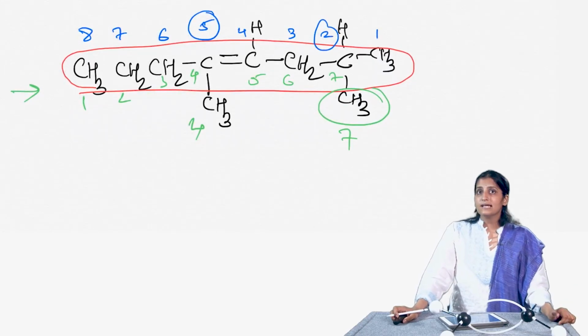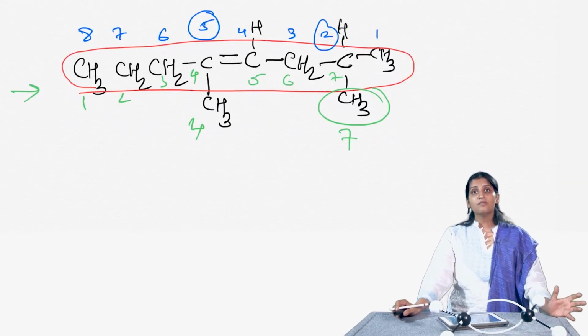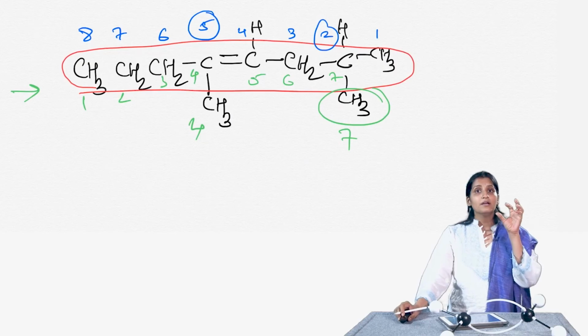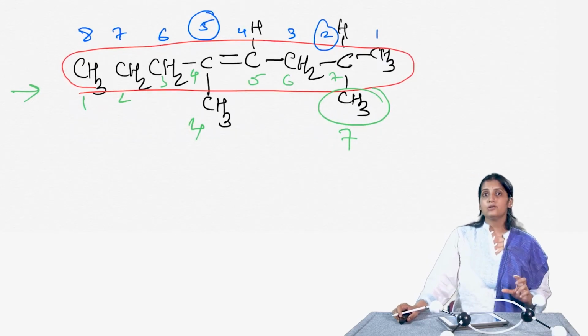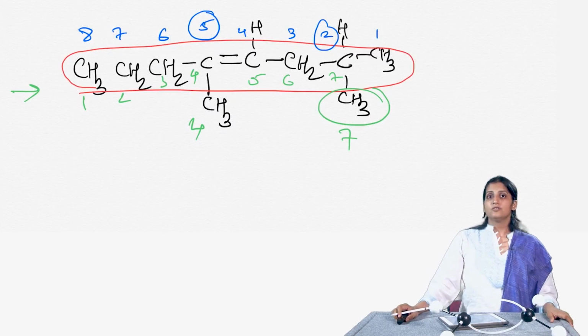While naming cyclic alkenes, the number is not needed to denote the position of the functional group, because the ring is always numbered such that the double bond is in between carbons 1 and 2. So, you start numbering from the double bond, that is the rule. Okay. So, for example, I want to name this particular cyclic alkene here.